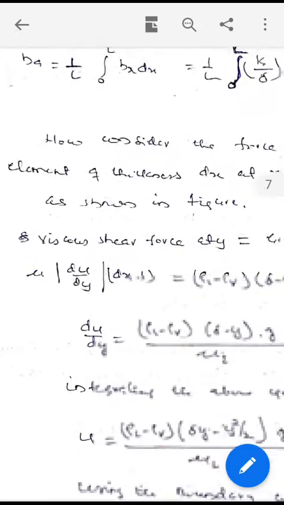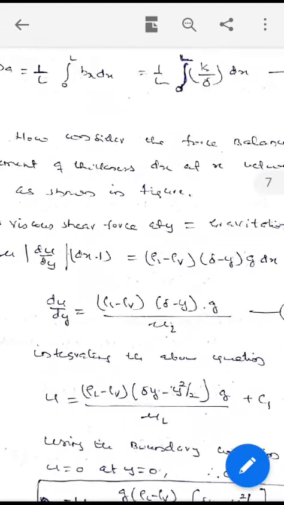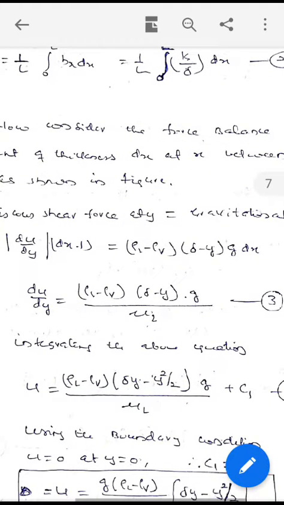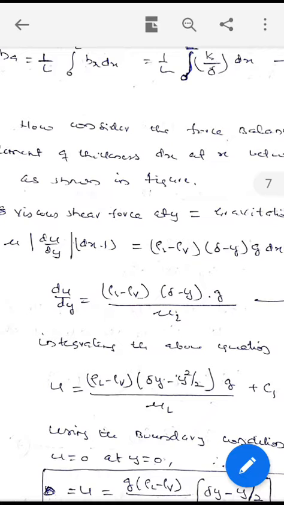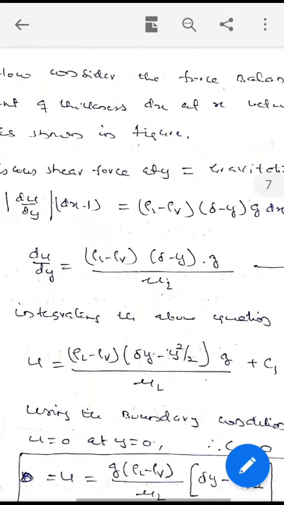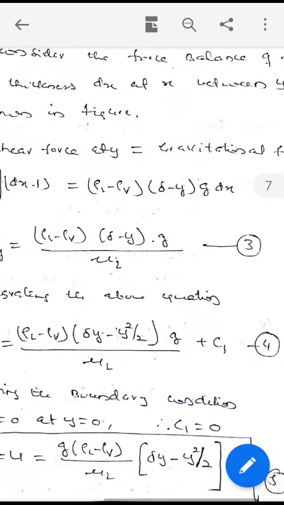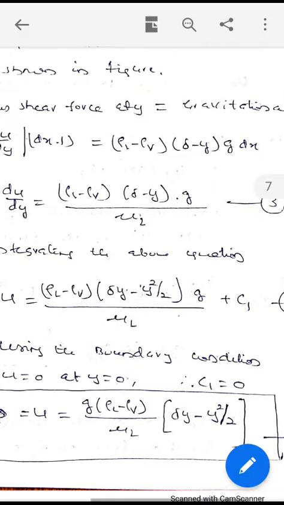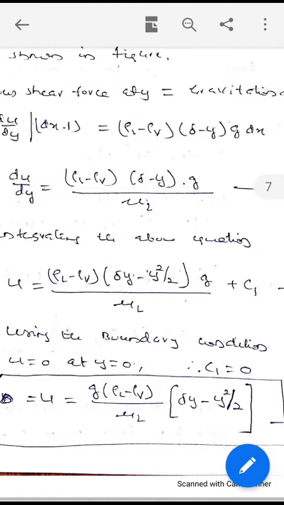Equating the viscous shear force to the gravitational force, mu du by dy dx into 1 equals rho L minus rho v, delta minus y, g into dx. Equating this, you will get du by dy equal to rho L minus rho v, delta minus y, into g by mu L, equation 3. Equation 3 gives du by dy. Integrating equation 3, we will get u equal to rho L minus rho v, delta y minus y square by 2, by mu L into g, plus c1, where c1 is the constant of integration.